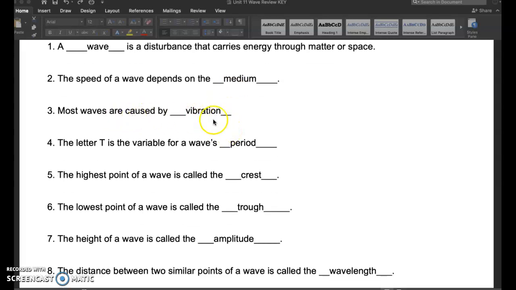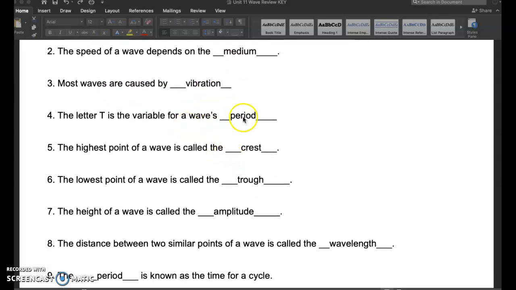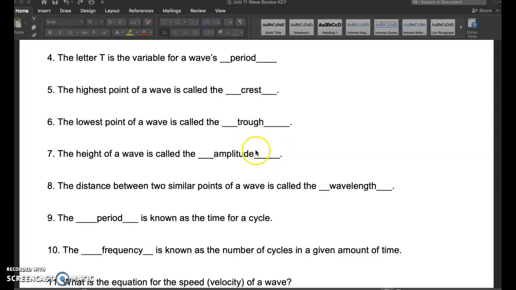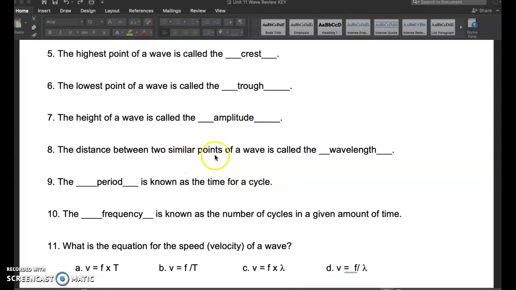Most waves are caused by vibration. Letter T is the variable for a wave's period. You should know all variables and their units as well. The highest point of a wave is the crest, the lowest point is the trough. Height is the amplitude. The distance between two similar points of a wave is the wavelength.